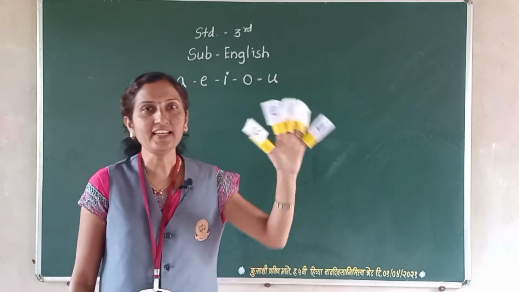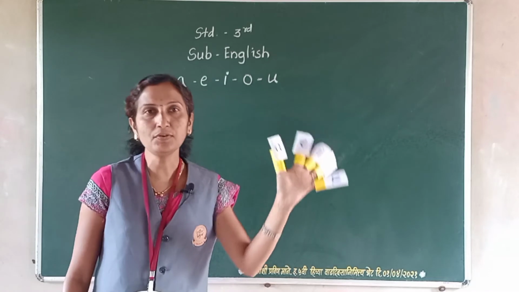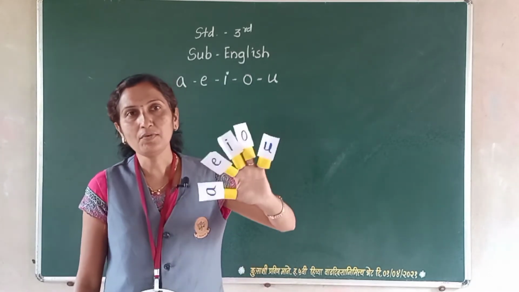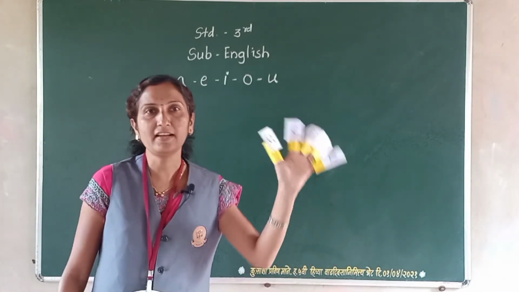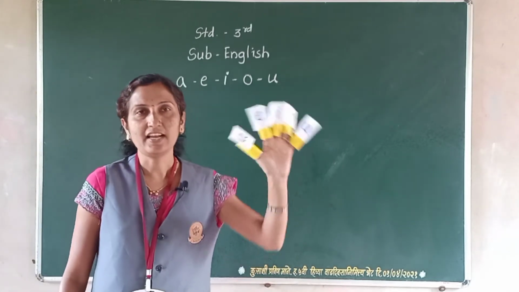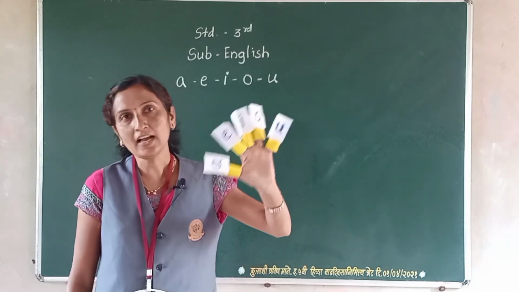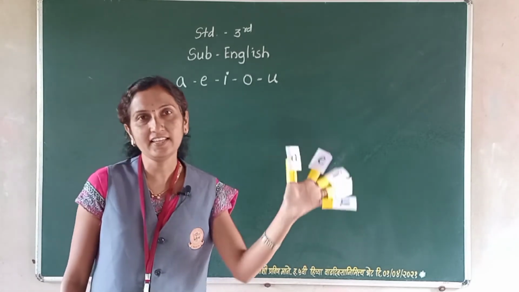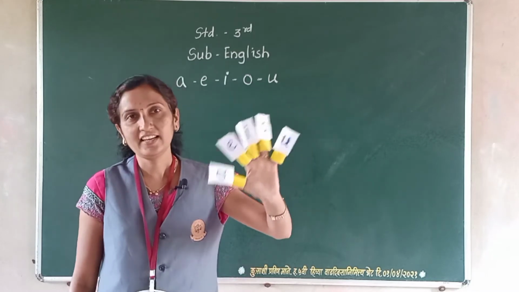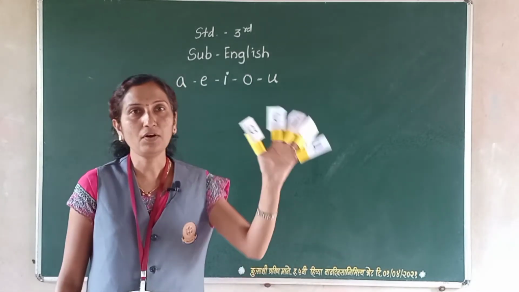O, A, E, I, O, U. A, E, I, O, U. A, E, I, O, U. I know them all by name. O, vowels of the alphabets, I know them all by name. O, A, E, I, O, U. A, E, I, O, U. A, E, I, O, U. I know them all by name. Oh!